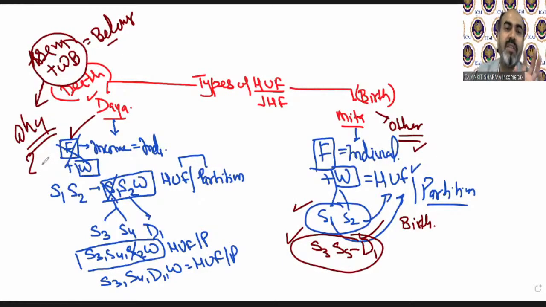But I'll explain to you what the reason is. For examination purposes, they are not going to ask why Assam and West Bengal. It is just for your knowledge. The reason is this: Assam and West Bengal are technically the most conservative states of our country. Listen, I'm not saying anything else, I'm saying conservative. That means they are very attached to their custom, their religion, their culture. They do not want change in their culture, religion, and custom. They are not that modern with respect to culture and religion.